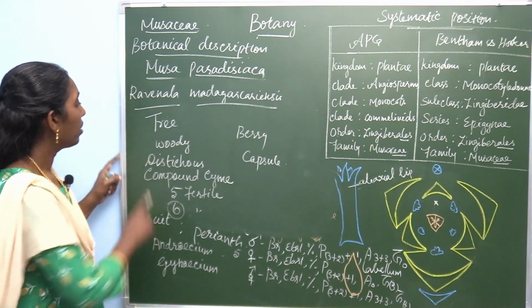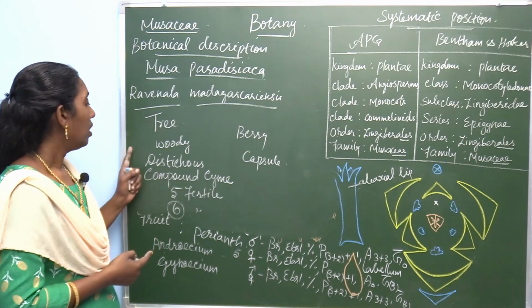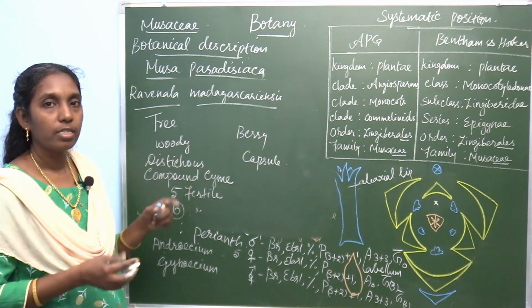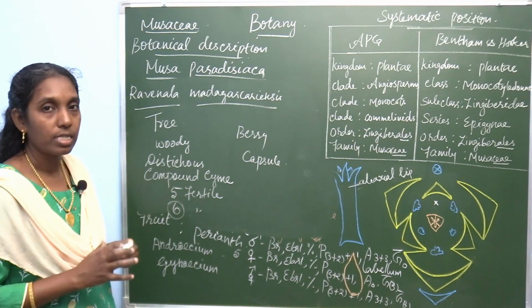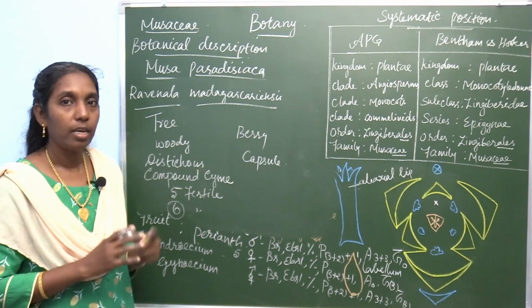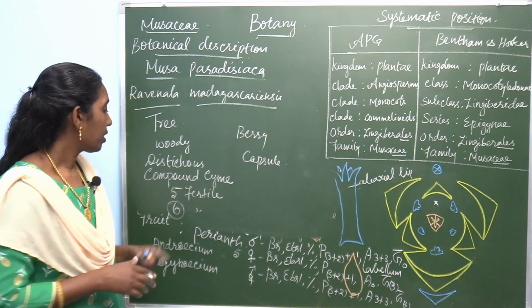Habit, first you write about the habit. Here it is a tree, there a herb. The stem is woody, there it is a pseudostem; Musa paradisiaca shows 2 different stems. Leaf phyllotaxy is spiral in Musa paradisiaca, distichous in Ravinala madagascariensis.